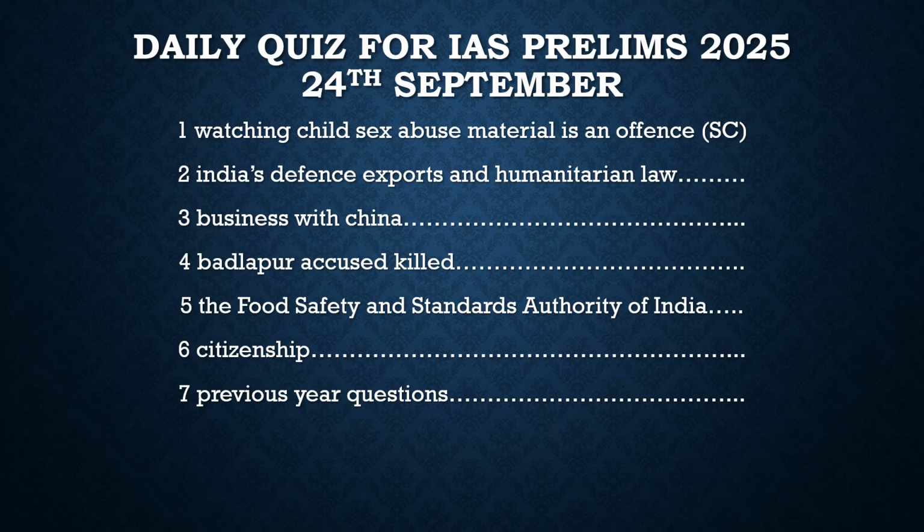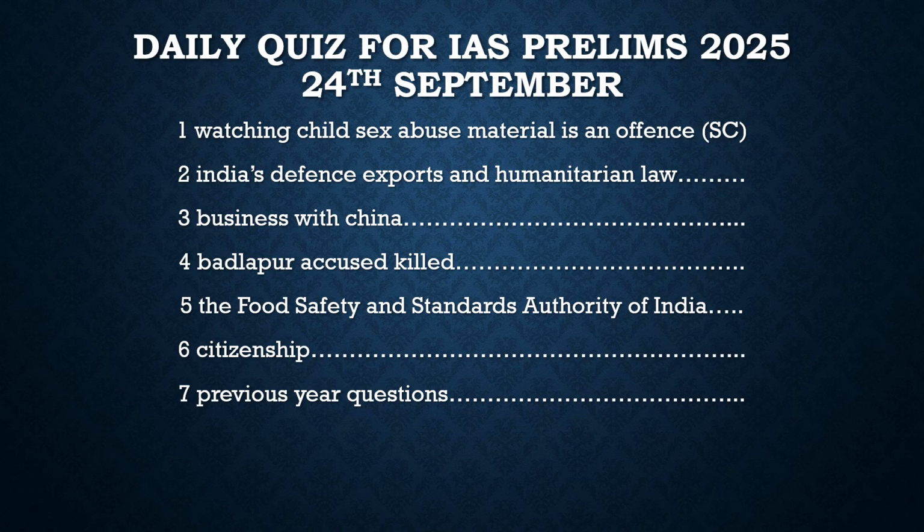Whenever such cases happen, there are dramatic promotions to those officials, and according to the National Human Rights Commission, such dramatic promotions should not happen. And also, whenever such cases happen, gallantry awards are given to such police persons. According to the National Human Rights Commission, such gallantry awards should not be given to those police officers until the investigation is done, and after that, whatever seems fit should be done. So with respect to this, we will solve a prelims based question on the National Human Rights Commission and understand that in a better way.